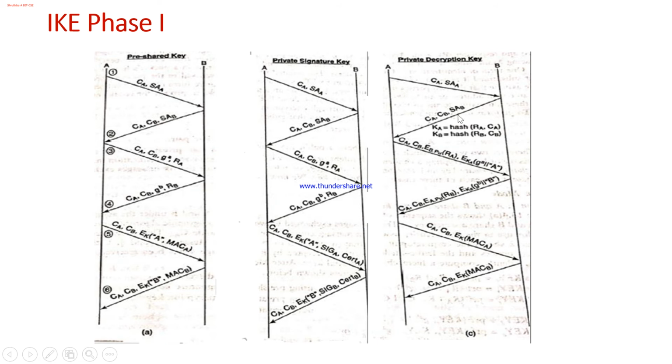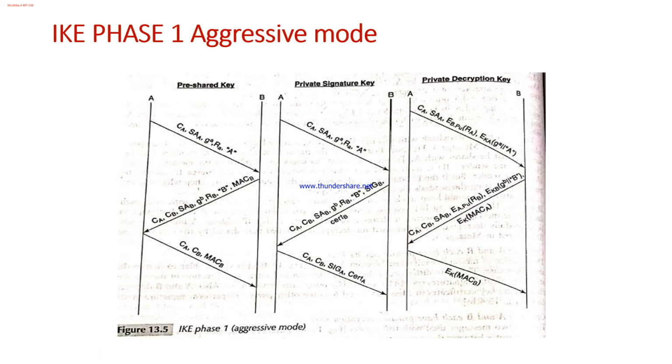To encrypt the partial key, they'll make use of these hash values. This is how the security is enhanced when it comes to the private decryption key. So these are the three different ways and six different messages that are exchanged. This is the main mode.